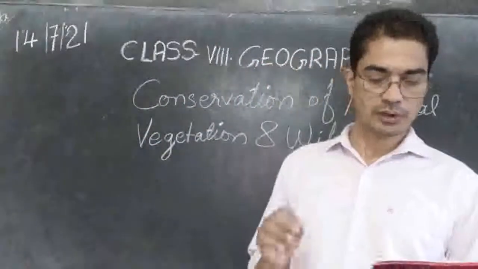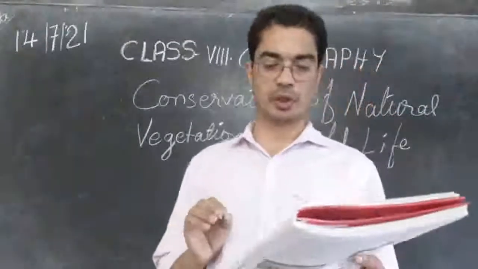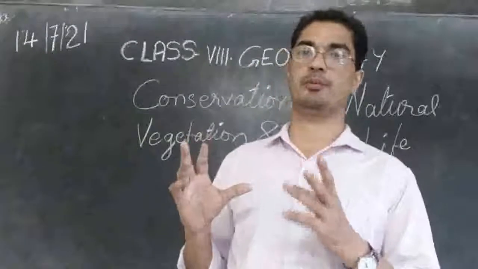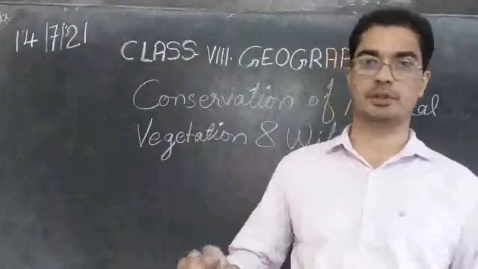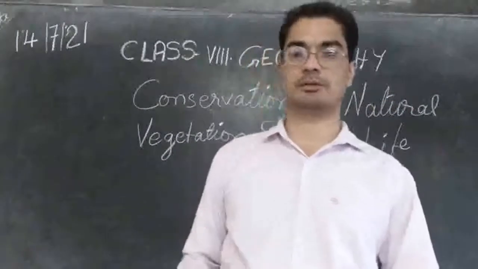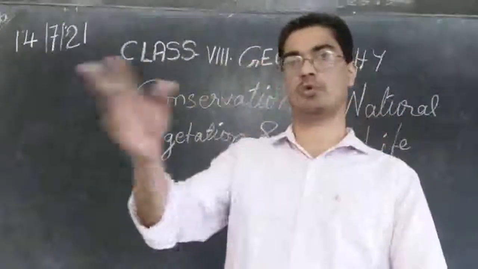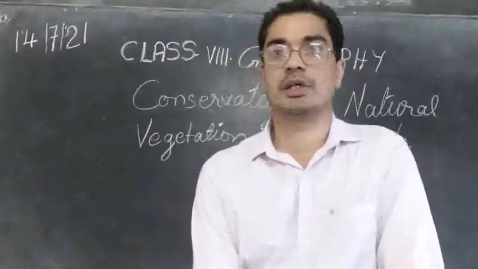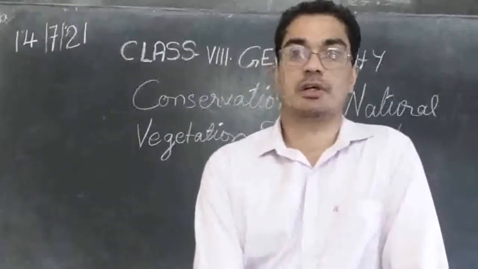Then efficient ground patrolling and communication network. There should also be people appointed to make a round of observation. They should roam around and see all the locations, whether there is any smoke or any fire or not.